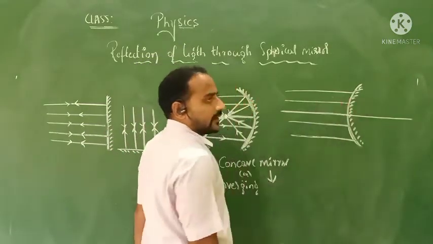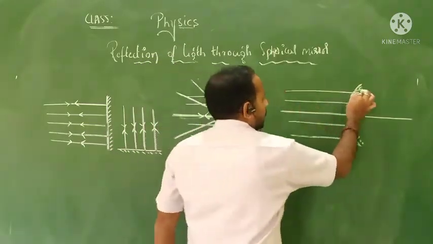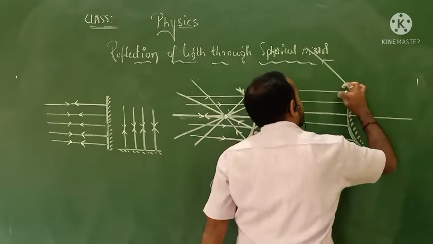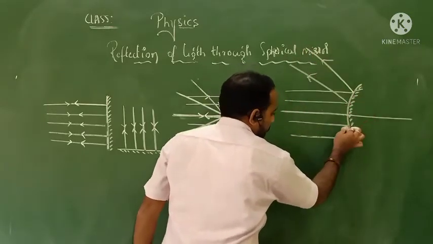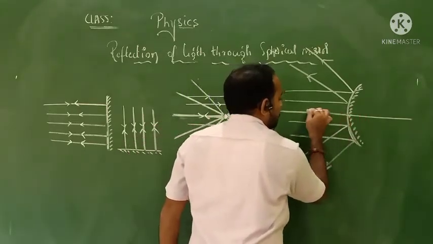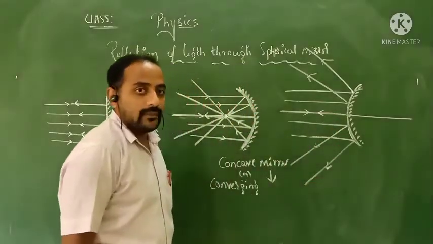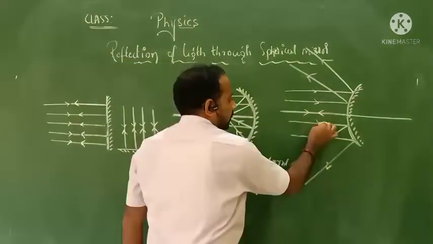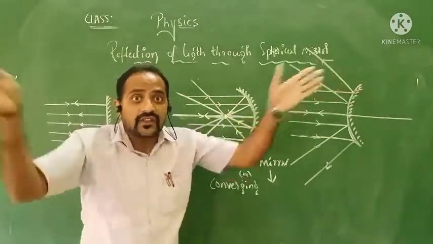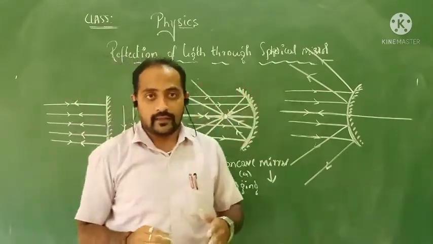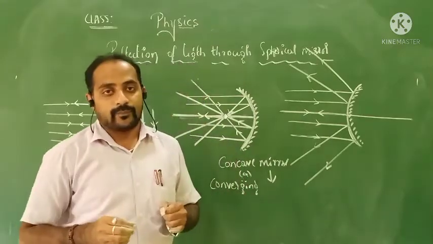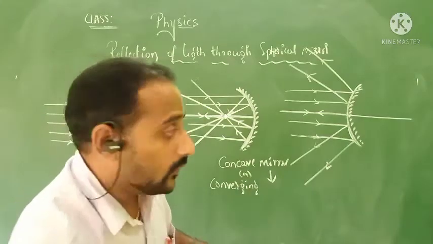Now the light rays will definitely get reflected. Where? It goes somewhere else here, and this one also goes somewhere else. What about the one at the middle of the mirror? It comes back in the same direction. What's happening with the beam of light rays over here? The light rays are diverging. They are moving away, in different directions. We call these diverging rays.